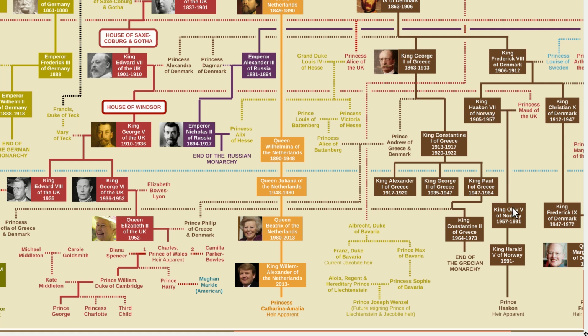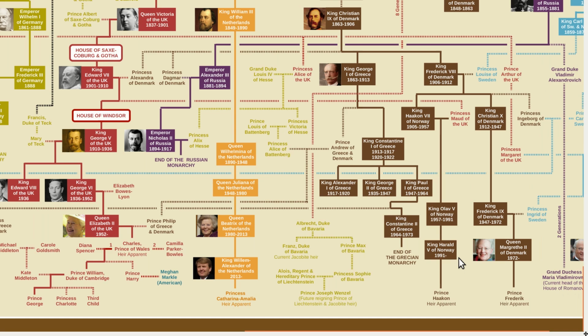So their son, who also became the King of Norway, would be cousin to King George VI in the UK, which was Queen Elizabeth's father. So that makes King Harald and Queen Elizabeth second cousins. So that's the closest connection to Queen Elizabeth.